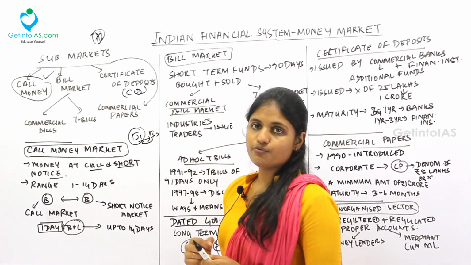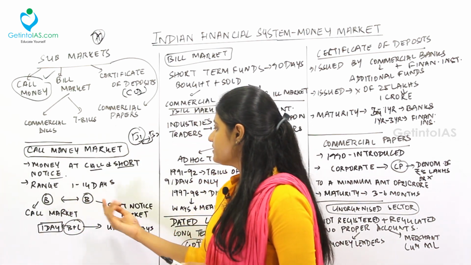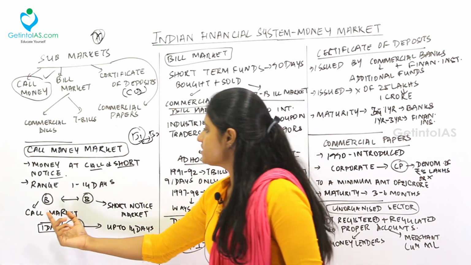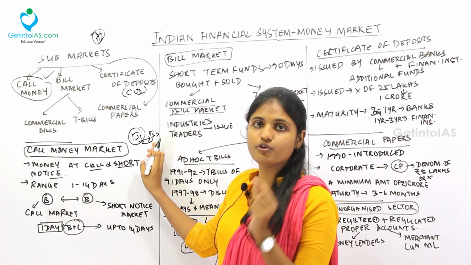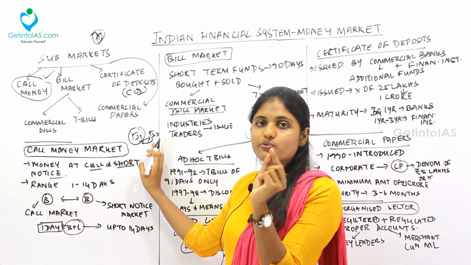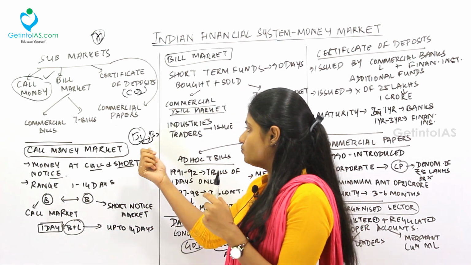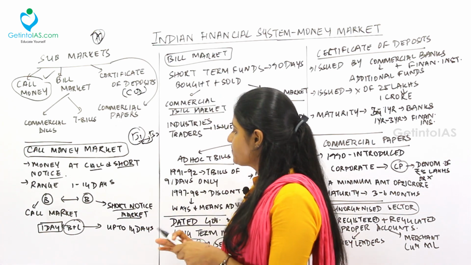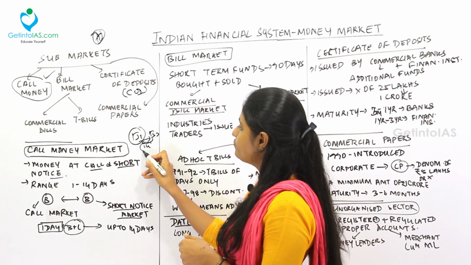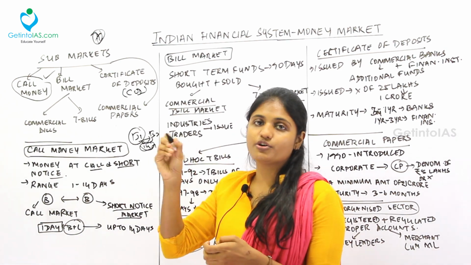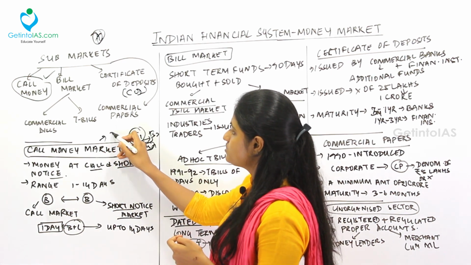Fine. It ranges from 1 to 14 days, and the call money market is divided into two more subheadings. One is the call market, next one is the short notice market. What is called call market? Call market is nothing but bank 1 will borrow from bank 2 for only 1 day. So for only 1 day, bank 1 is borrowing from bank 2. That is called call market. And it will return the borrowed money to bank 2 within 1 day. Under the short notice market, up to 14 days, bank 1 will borrow money from bank 2 for 14 days. So within 14 days, it will return the money which it borrowed from bank 2. So that is called the short notice market. This is very important because it was asked in Prelims 2020.